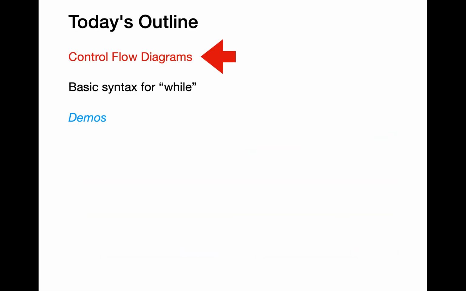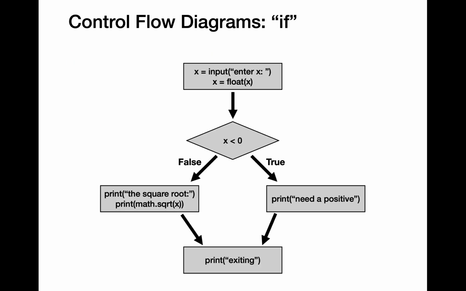Let's understand the concept of while loops using a control flow diagram example. In this example, we are getting user input for the variable x using the input function call. Recall that the input function call always returns string type. We need to explicitly typecast that into the data type that we need. In this particular example, we are using the float typecast function to convert the string type inside the variable x into floating point type. Then we are reassigning the converted floating point type back into the variable x.